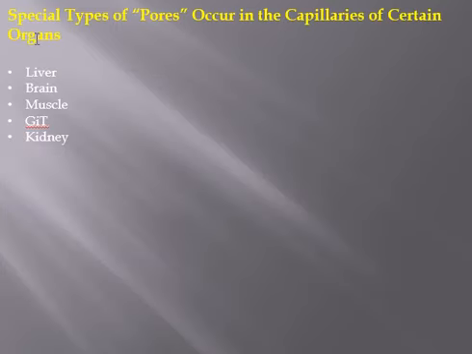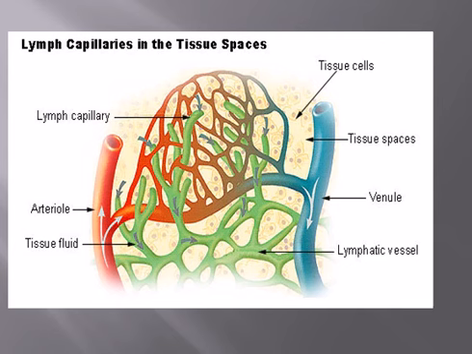Now these pores are specialized in certain organs: liver, brain, muscle, GIT and kidney. Just remember this here, then we will study these in detail after a while. And then another system of circulation known as lymphatic circulation is also present, which collects certain parts of the circulation, and this is drained into the lymphatic system. You have already studied that in anatomy.